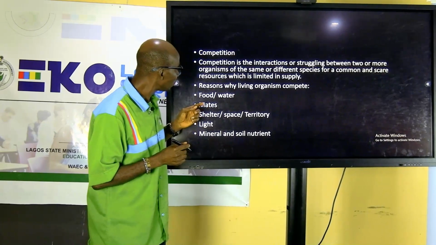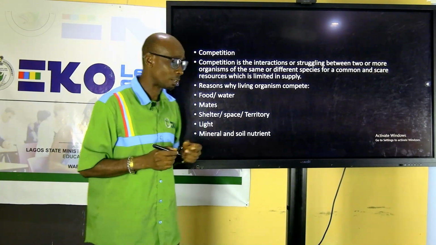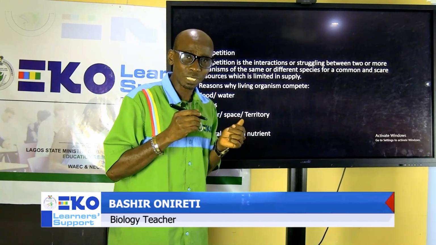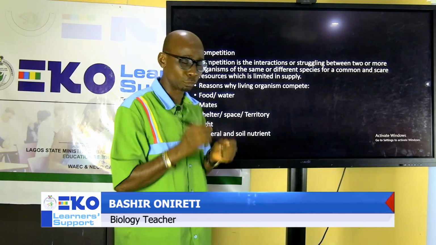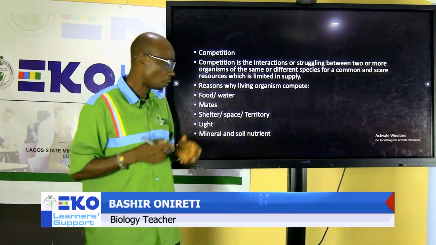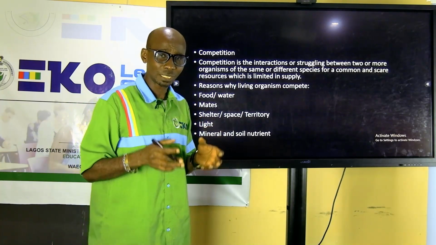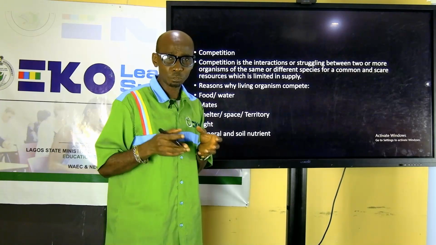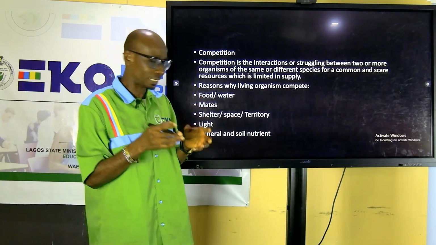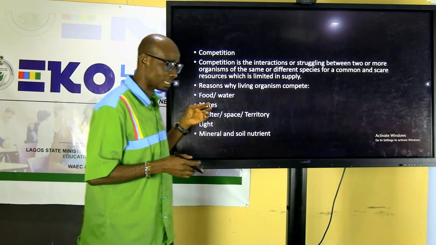Now, organisms compete for food. When you see a cat chasing a rat, it is for food. They compete for water. Most plants compete for water. Then mates. Some organisms compete for mates, male or female. If you see two lizards with their tails locked, or two lizards fighting, they are fighting for mates. Or two lions, the same thing, they are fighting for mates.